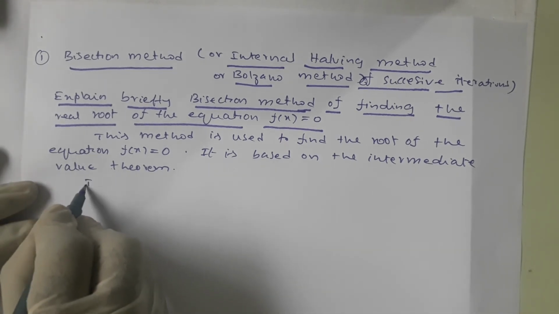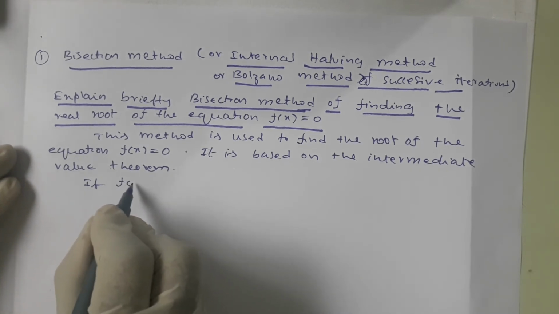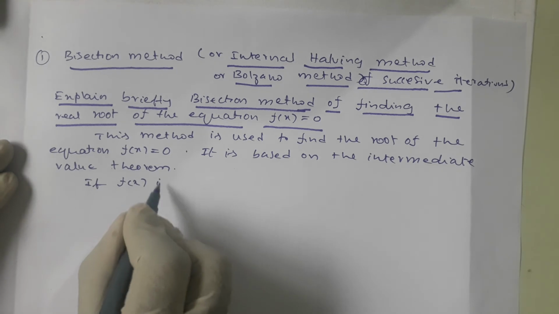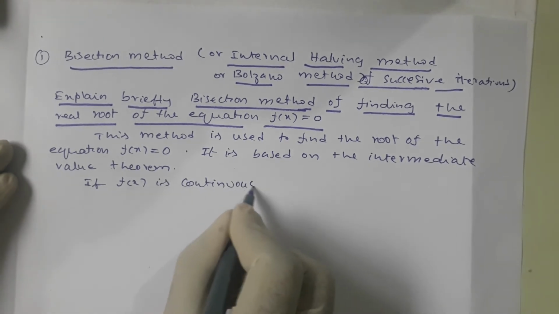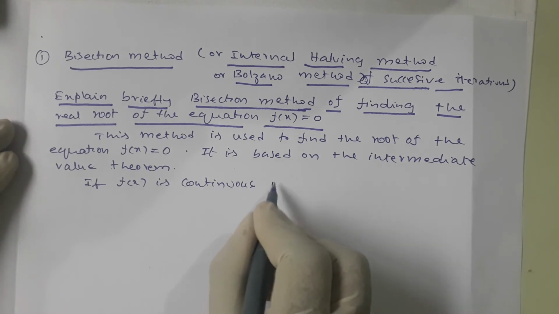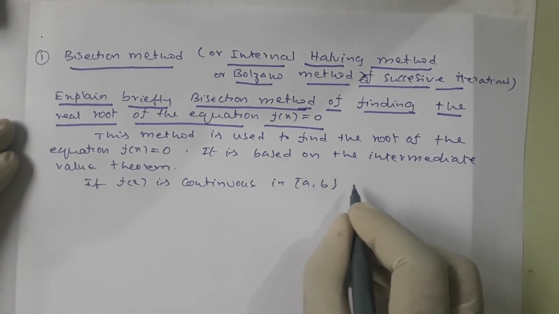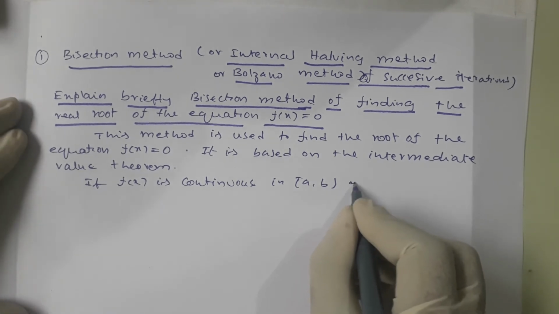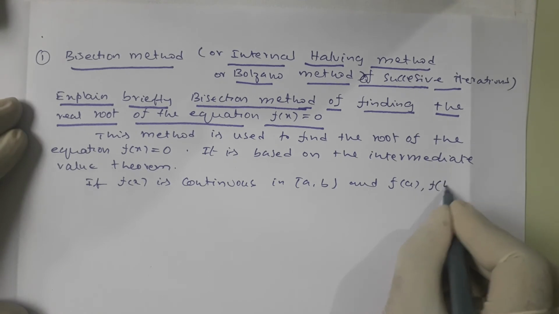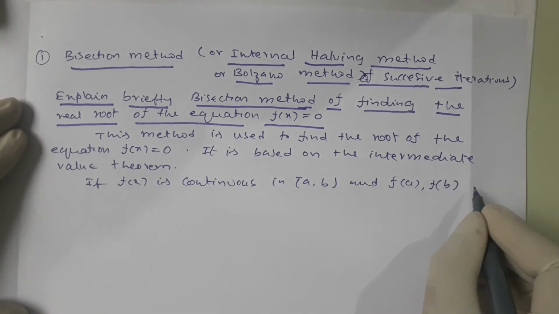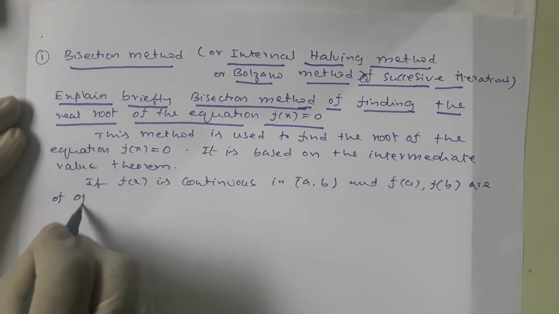If f of x is continuous in the closed interval a comma b and f of a, f of b are of opposite signs,